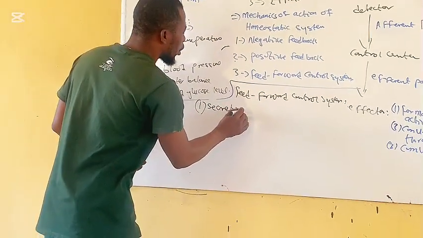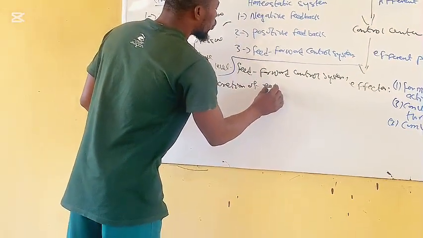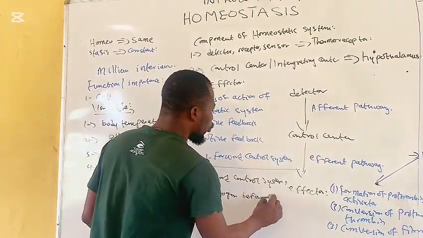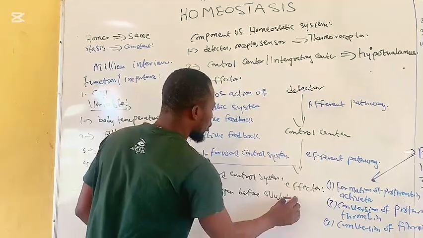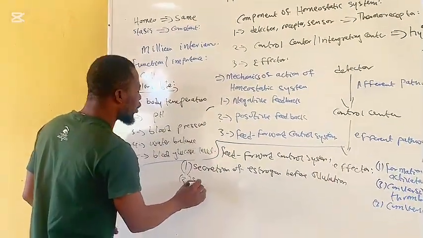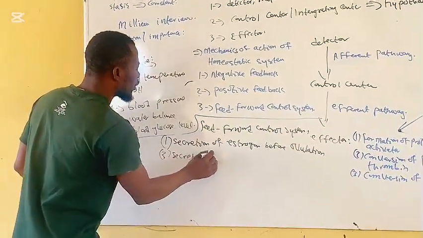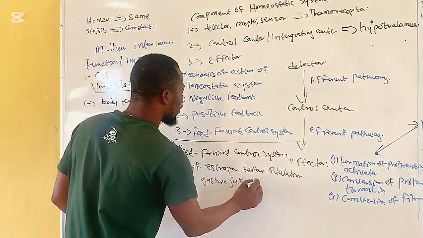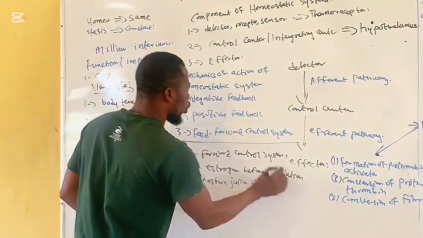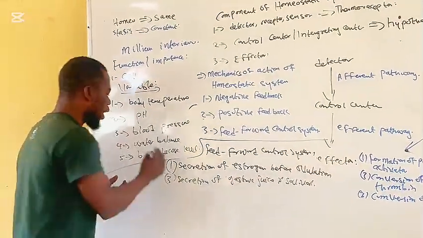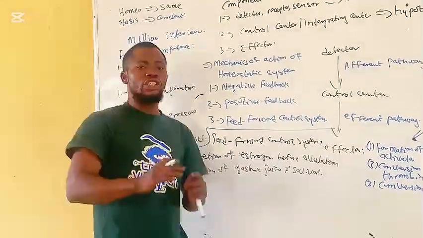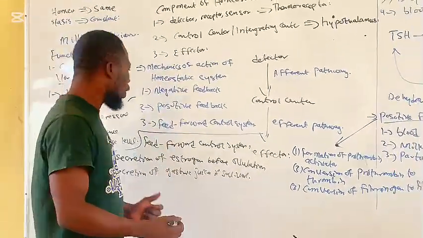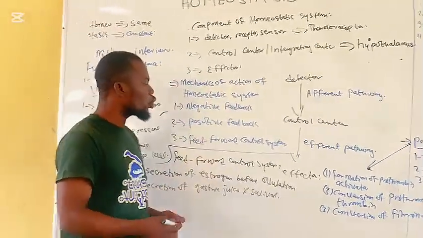Examples of the feed-forward include: 1. Secretion of estrogen hormone before ovulation. 2. Secretion of gastric juice and saliva on sighting the food. And thirdly, the changes that occur in the heart while preparing for exercise. So that is the feed-forward control system.